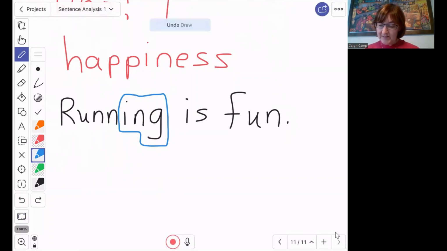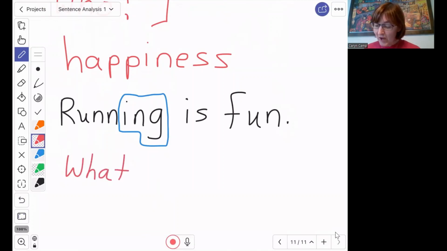But in this sentence, is anybody running? No, no one is running. We're just saying that the idea of running, we're thinking about running, the idea of it, the activity of it, the action of it is fun. So if I ask the question, what is this sentence about? What is fun?